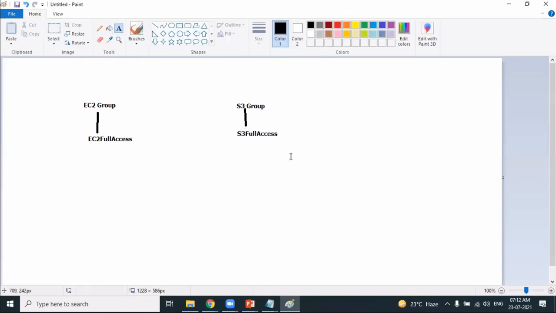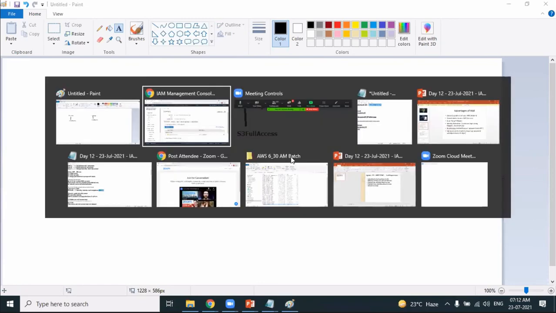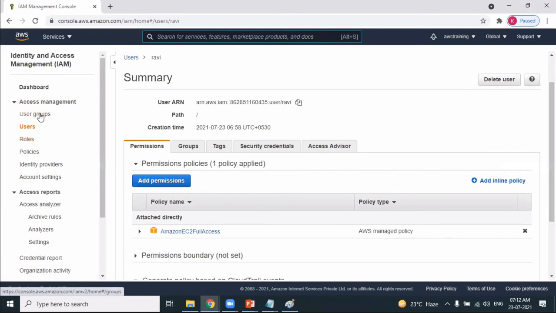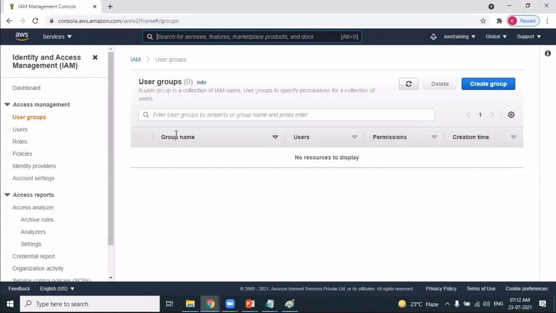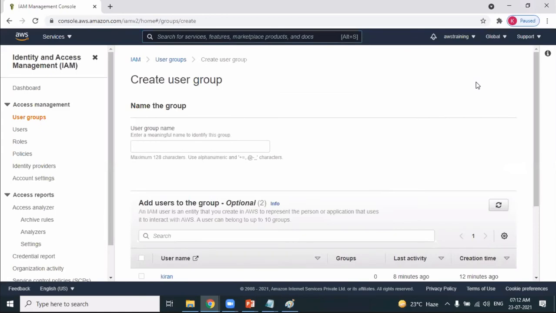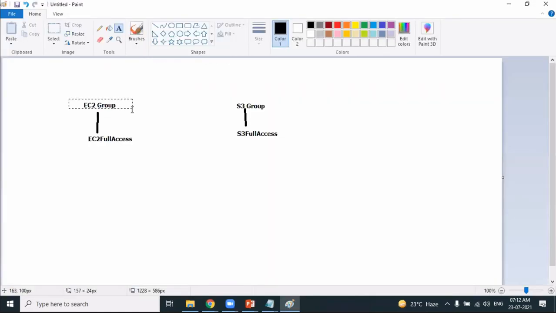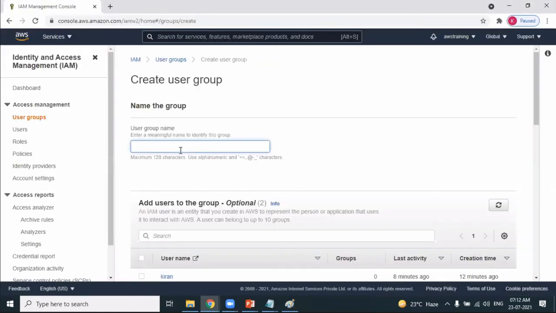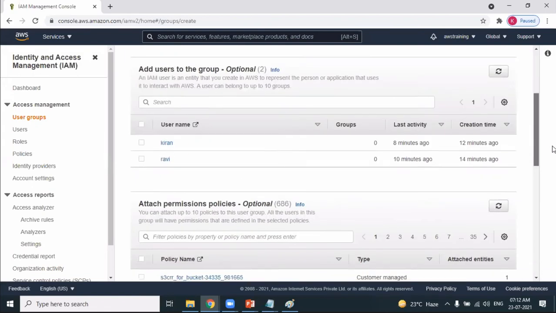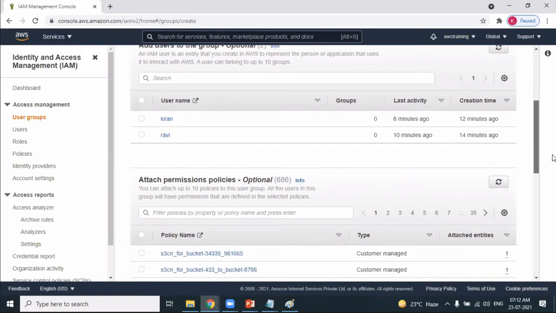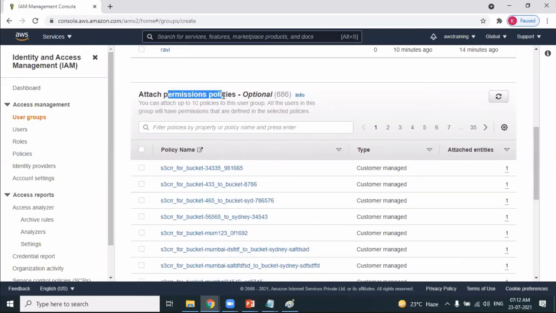So first let's do that. First let's create a group and let's add policies to the group. Go to groups. Groups are nothing but user groups. Right now there are no groups. I'm creating a group. What is the name of the group? The name of the group I want to create is EC2 group. Group name can be anything. Group name can be group 1, group 2, whatever it is. Okay. And then attach permissions.